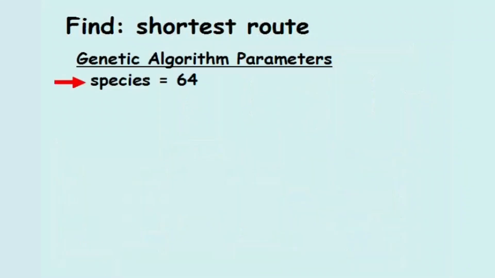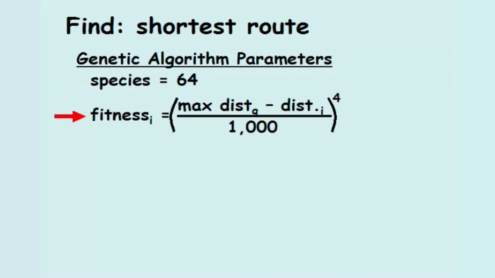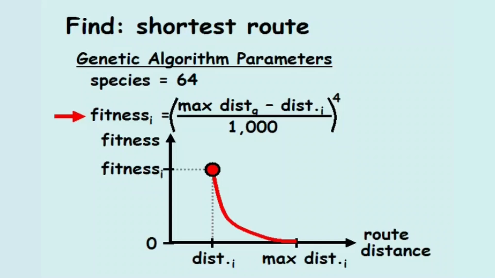For this genetic algorithm, we'll use 64 species per generation. The fitness equation for species I will equal the distance of the longest route, or species, in that generation minus the distance from the route taken by species I, divided by 1,000, raised to the fourth power. This fitness equation favors the shorter routes and ensures all species have a chance to reproduce, except the species with the single longest route.